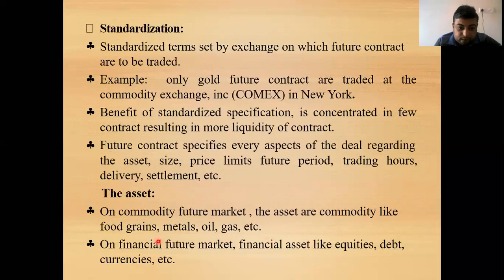Next, in the financial futures market, the assets are financial assets like equity, debt, shares, currencies, etc. So on the commodity market, those things are known as the assets, and on the financial futures market, financial assets like equity, debt, shares, currency, etc. are assumed to be the asset.